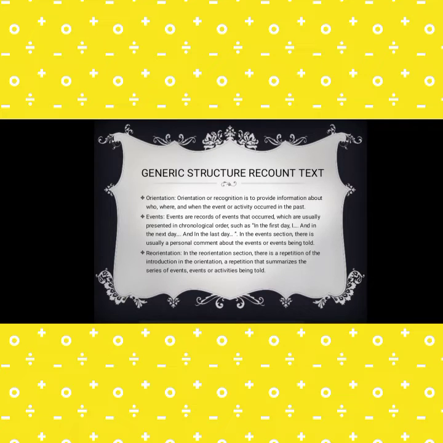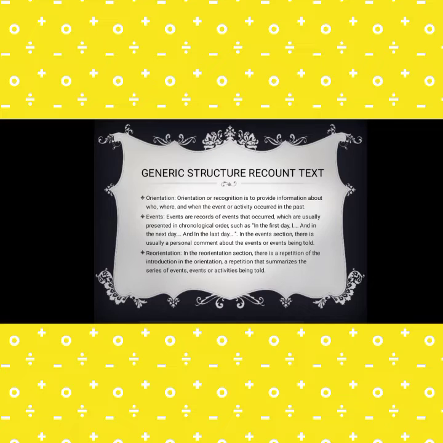Generic structure of recount text. Orientation. Orientation or recognition is to provide information about who, where, and when the event or activity occurred in the past.